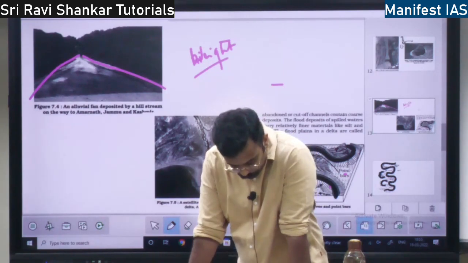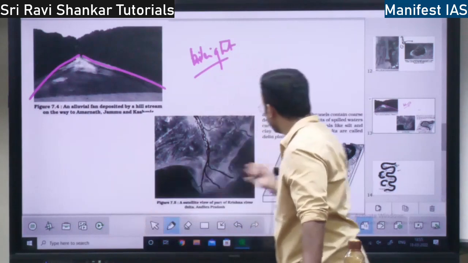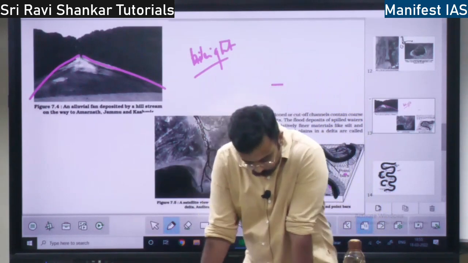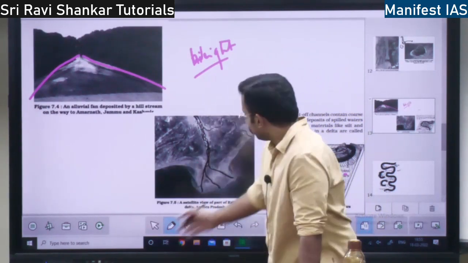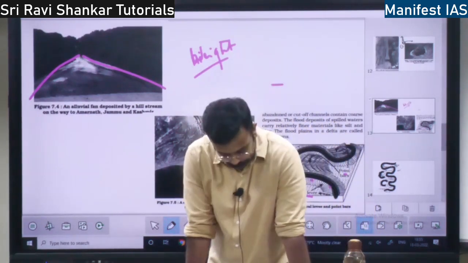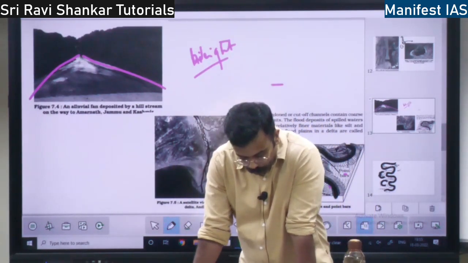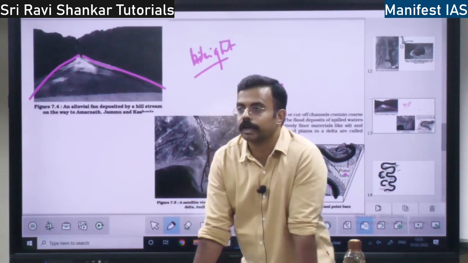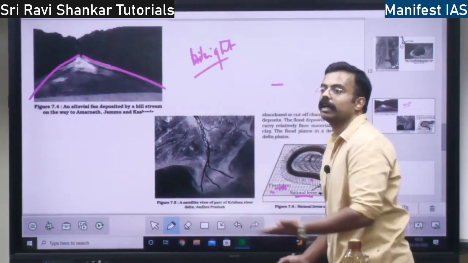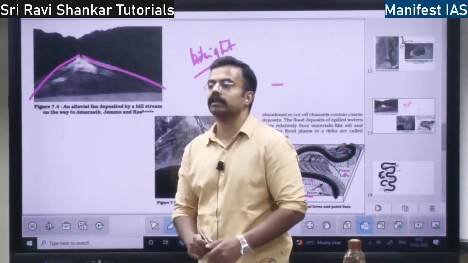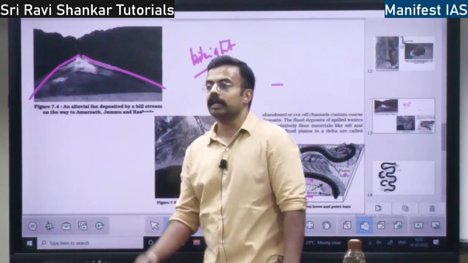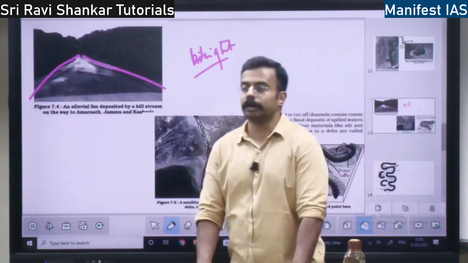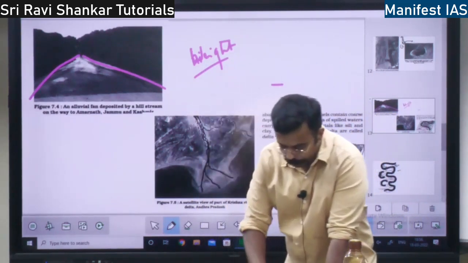Okay. So, when there is a flood, what happens? Water will spill over from the river to the neighboring region and deposit all the materials there. Whatever materials get deposited, they get deposited in the floodplain. There are two kinds of floodplain: active floodplain and inactive floodplain. The plain at the bottom of the river, below the river, is the active floodplain. Next to the river, whatever plain is formed is the inactive floodplain.